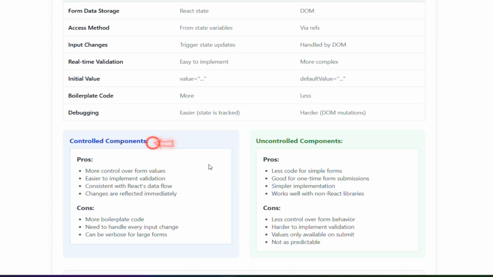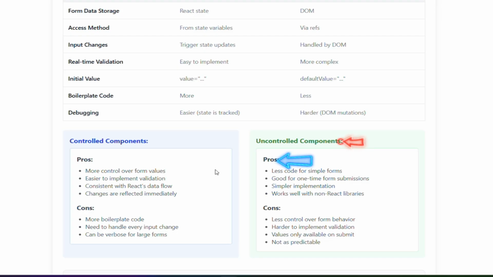Controlled components. Pros: more control over form values. Easier to implement validation. Consistent with React's data flow. Changes are reflected immediately. Cons: more boilerplate code. Need to handle every input change. Can be verbose for large forms.